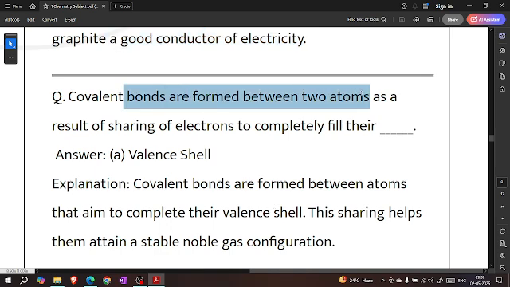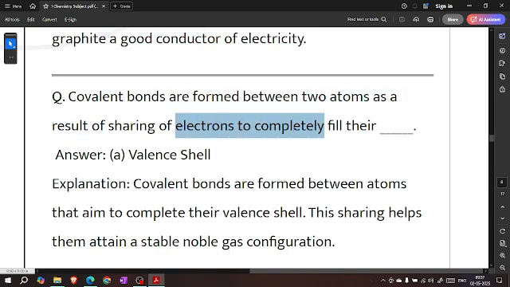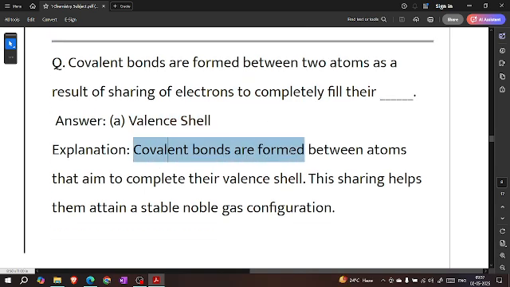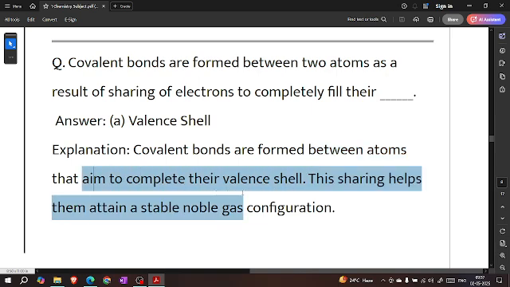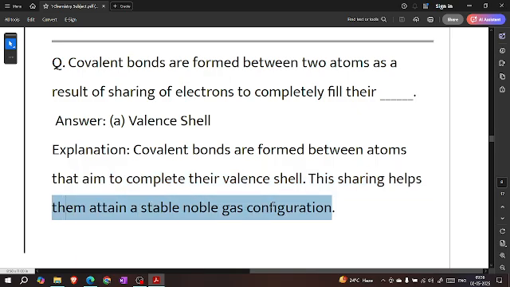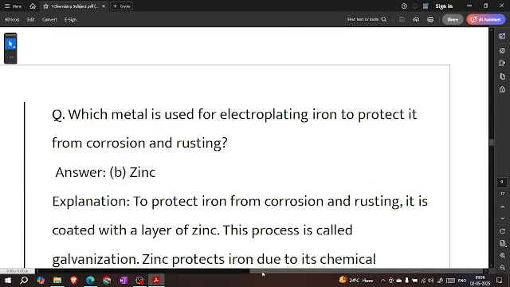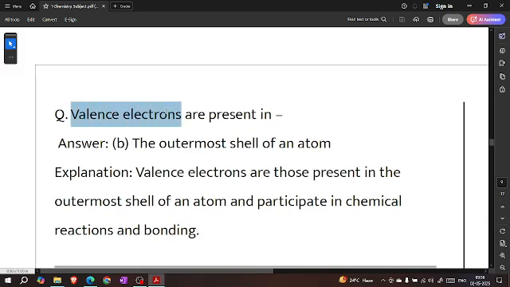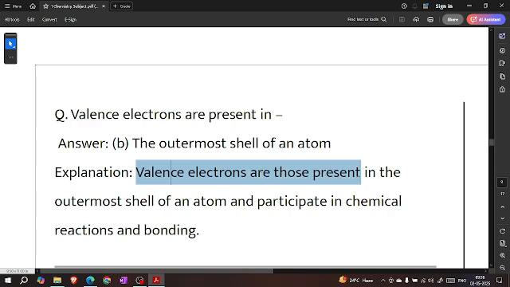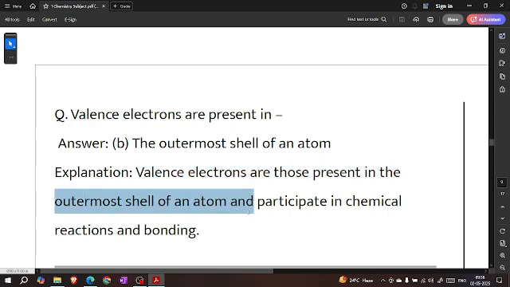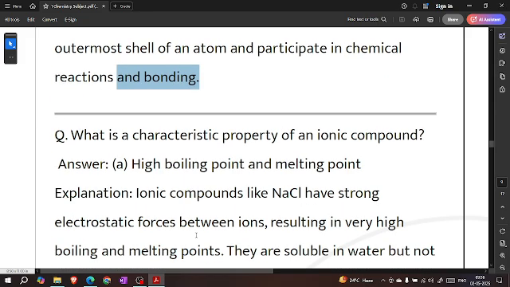Covalent bonds are formed between two atoms as a result of sharing of electrons to completely fill their valence shell. Covalent bonds are formed between atoms that aim to complete their valence shell. This sharing helps them attain a stable noble gas configuration. Valence electrons are present in the outermost shell of an atom. The valence electrons are those present in the outermost shell of an atom and participate in chemical reaction and bonding.